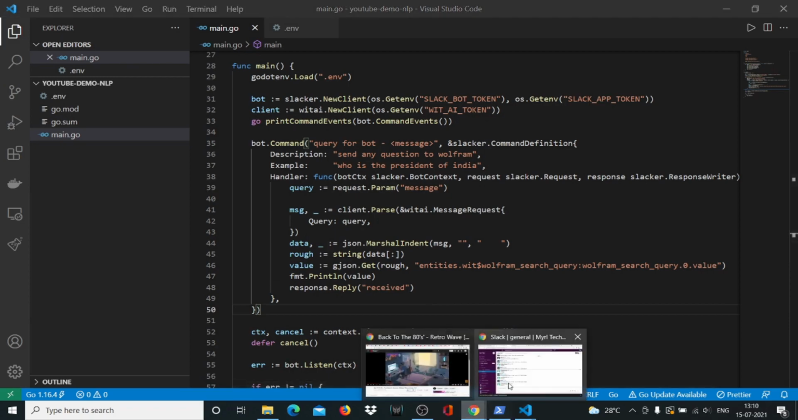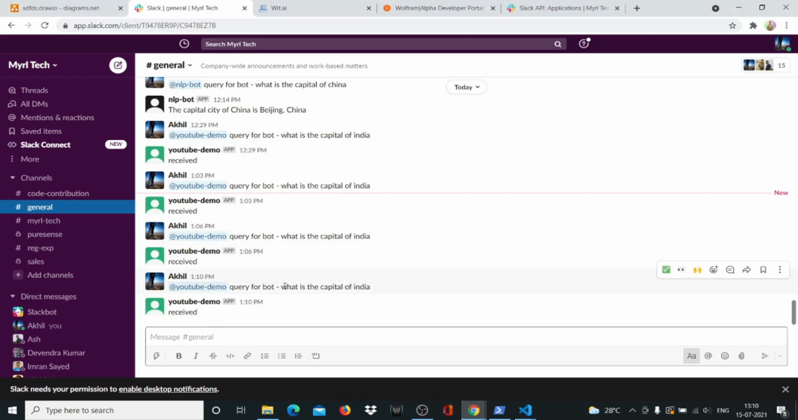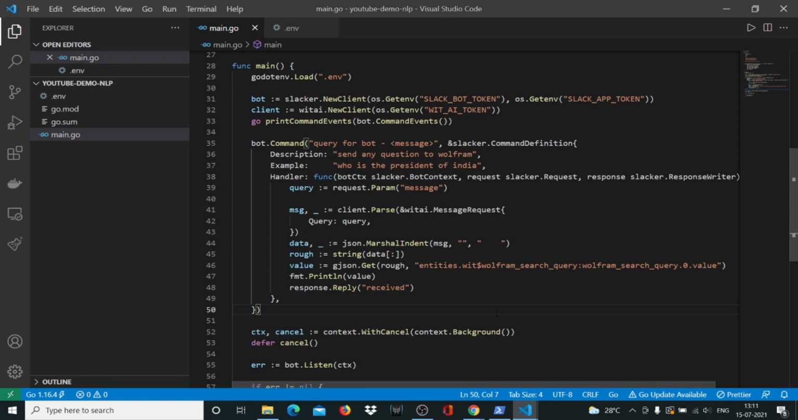So with the help of this bot, we'll be able to send it these kinds of questions like who's the president of US, who's the president of India, what is the capital of India, who's the capital of China. It'll give us the exact right answers because Wolfram has the ability to process that kind of information and give the right answers. So let's see how it does that.